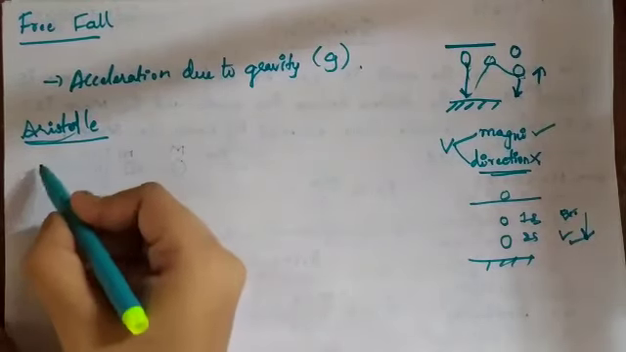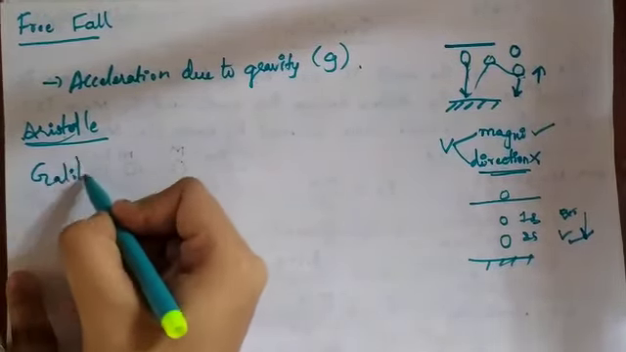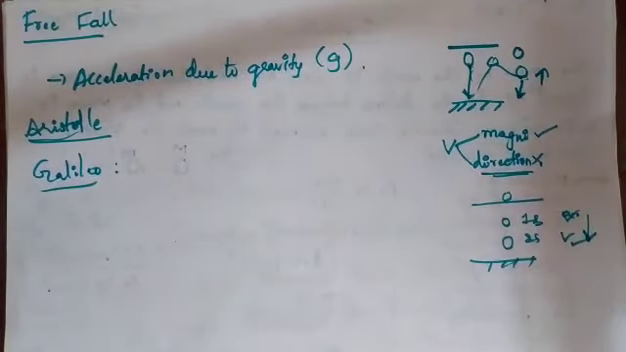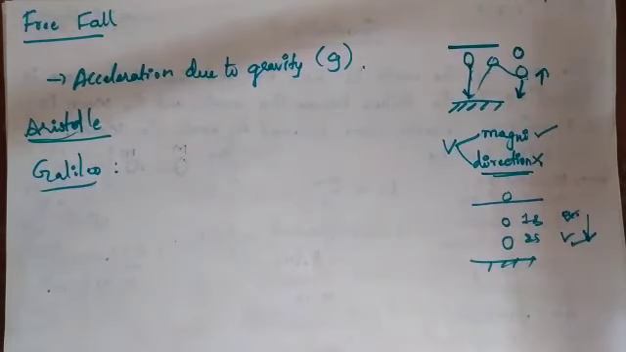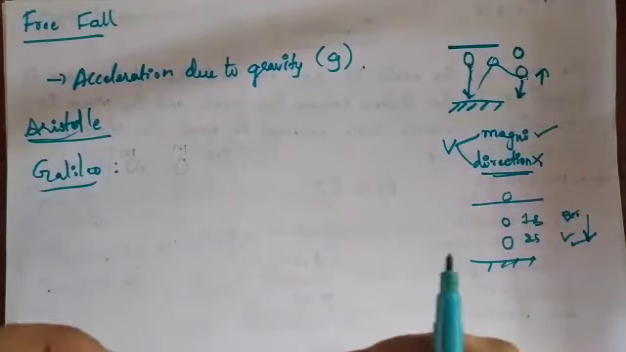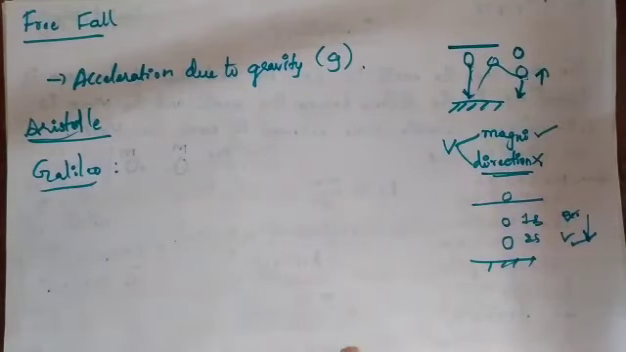But next comes Galileo. He went to the leaning Tower of Pisa, and there he took two stones of independent mass. One stone had a heavier mass and the other had a lighter mass. He threw the two stones at the same time, and what he observed was that their velocity was not changing.